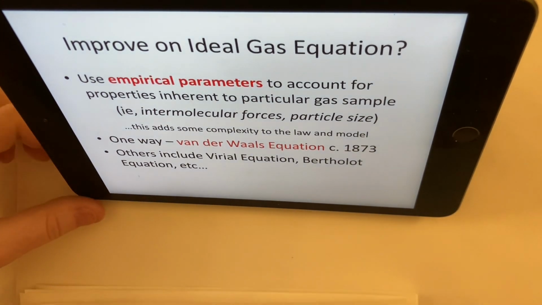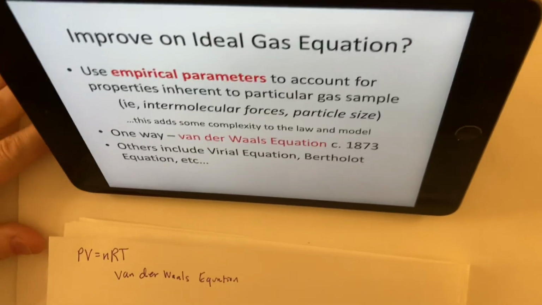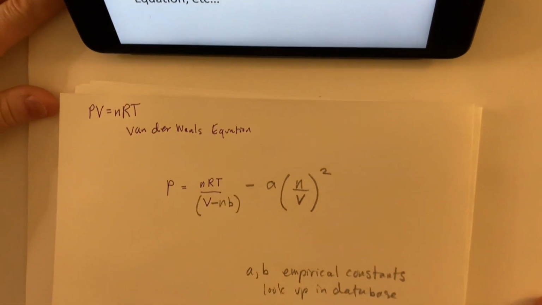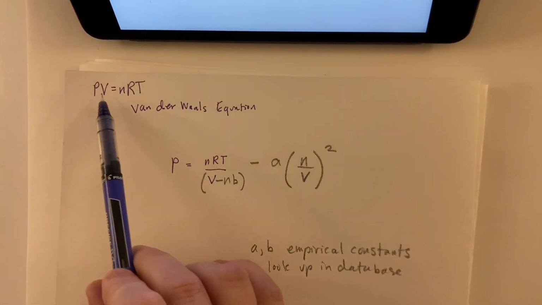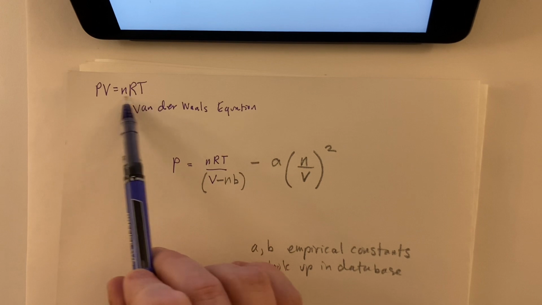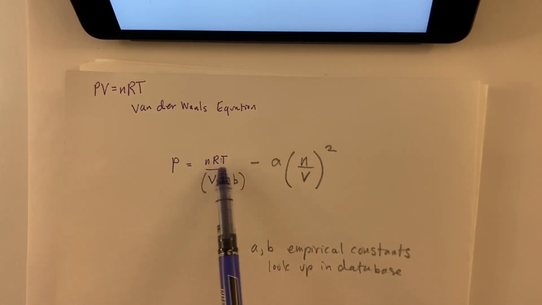So the van der Waals equation, I thought I would share that one. The van der Waals equation improves on PV equals nRT by trying to account for... if we just solve for P here, we bring the V over to the other side. And so P equals nRT over V.